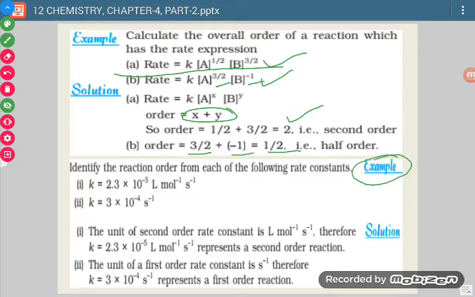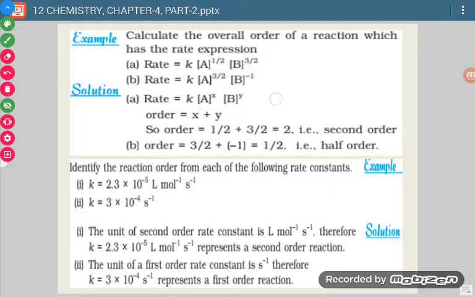Now in the second example, we have to identify the reaction order. What is the order of reaction? Now how can we identify? This value doesn't matter, it may have any value, but we have to see the units only. So here what is written? Liter per mole, and then second inverse. Now we will put the values in the general formula. What is the general formula? Mole per liter raised to power 1 minus n, second inverse.